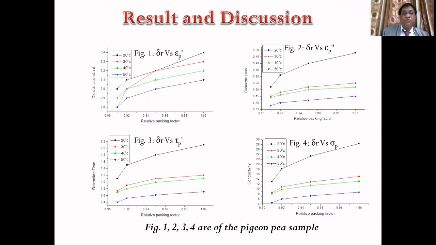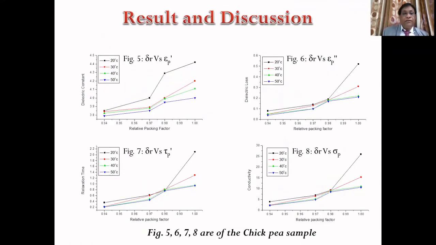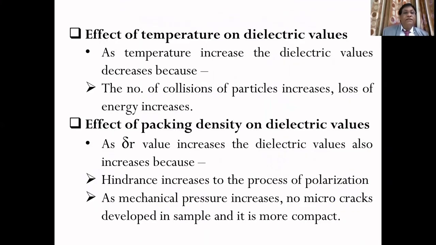These four graphs are of the pigeon pea samples, and these four are of the chickpea samples. From them we conclude the effect of temperature on the dielectric values. As the temperature of the samples increases, the dielectric values, epsilon dash and epsilon double dash, decrease.